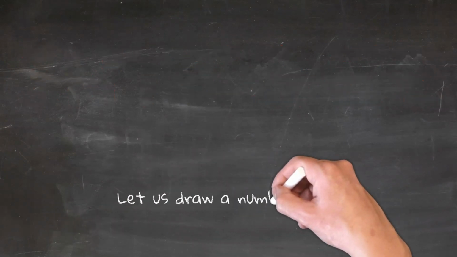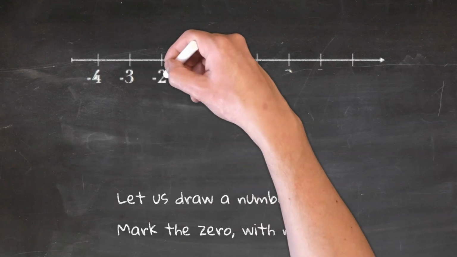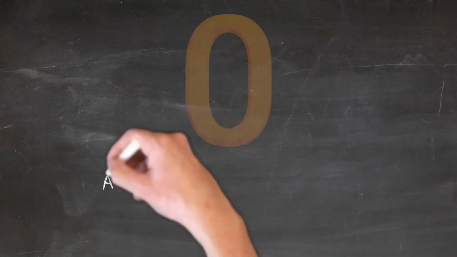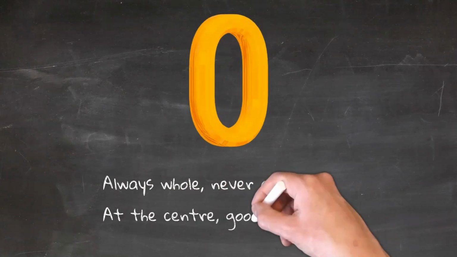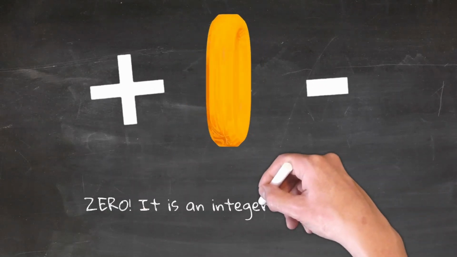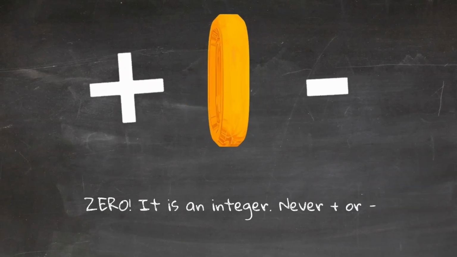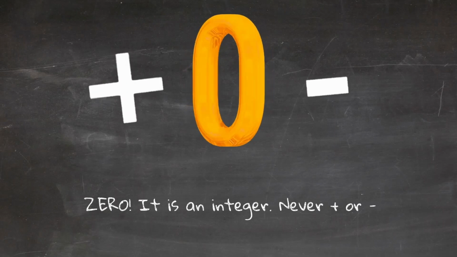Integer. Let us draw a number line. Mark the 0 with no sign. Always whole, never apart. At the center, good at heart. 0 is an integer, never plus or minus.